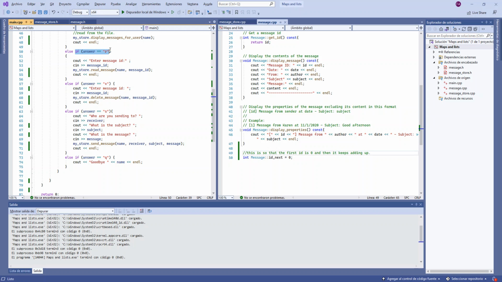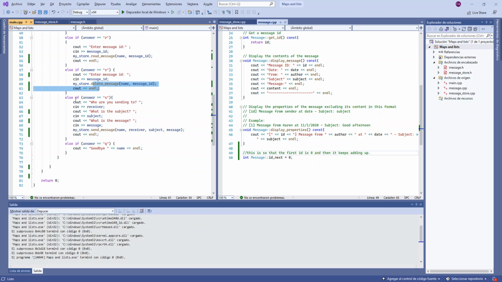If the answer was clear, I ask for the message ID and I call my store with message. If the answer was X, which is delete, I ask again for the message ID and I call the function delete message. If the answer was S, which is to send a message, I ask for the information: the receiver, the subject, the message, and I call the function. And if it was quit, we print goodbye and it ends.